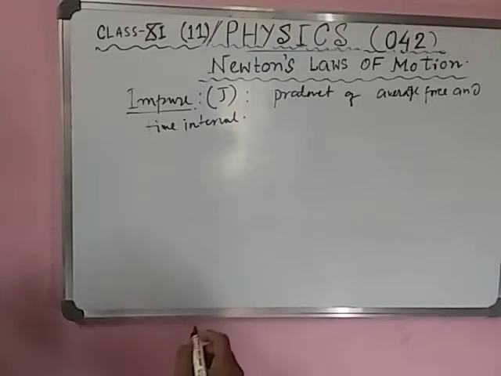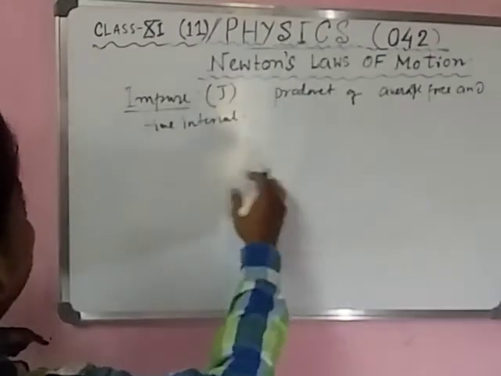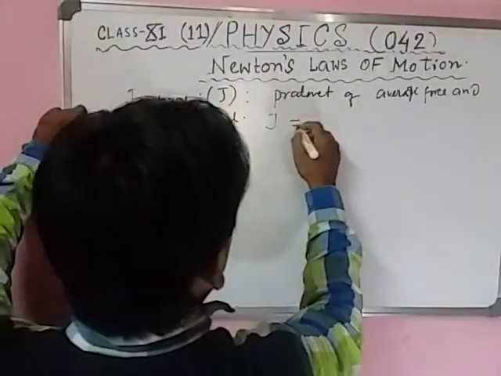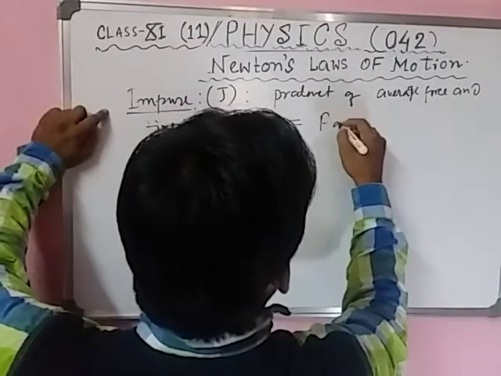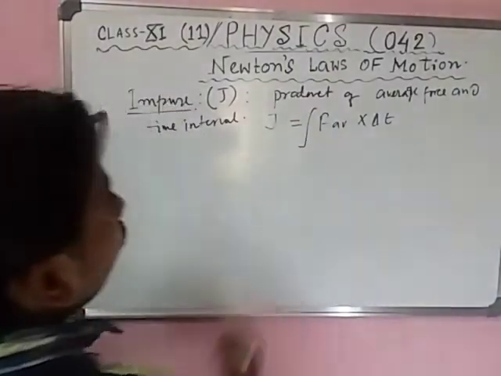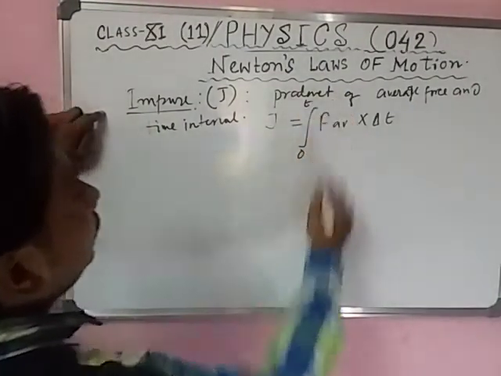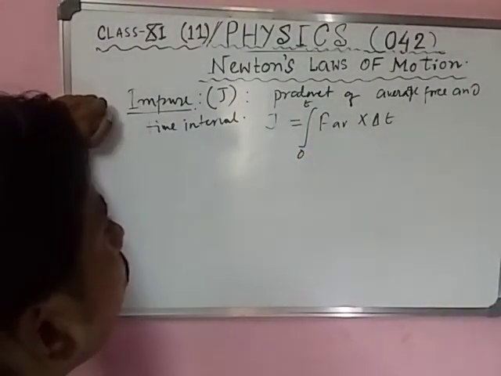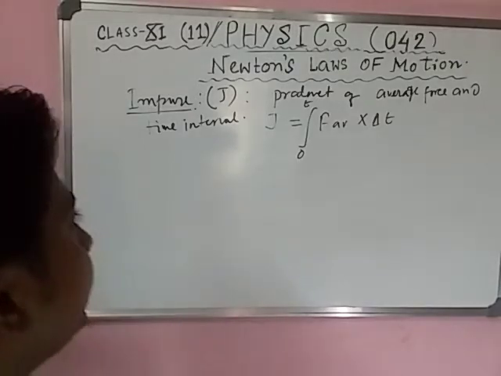So J is equal to the product of average force F average into delta T. We can also put the integration over 0 to T.